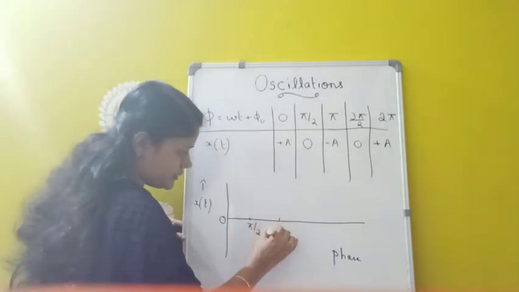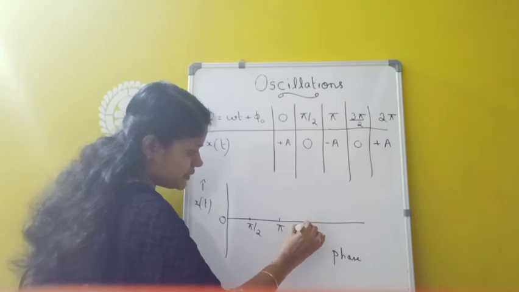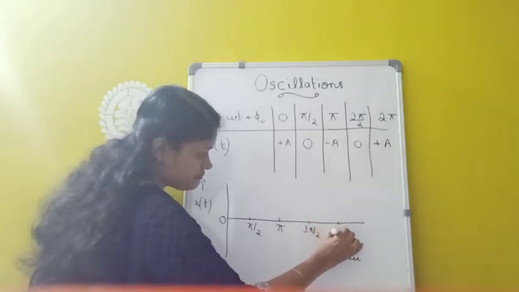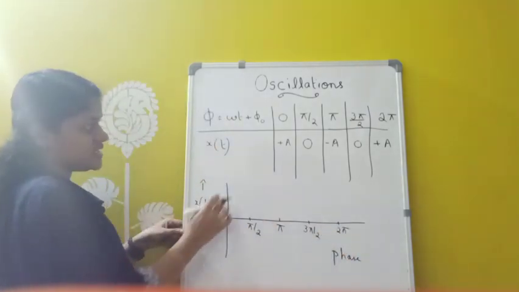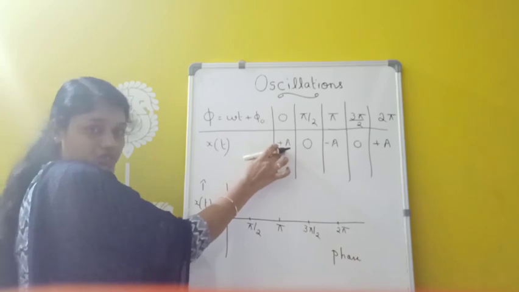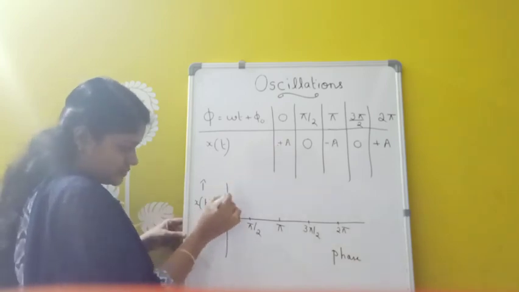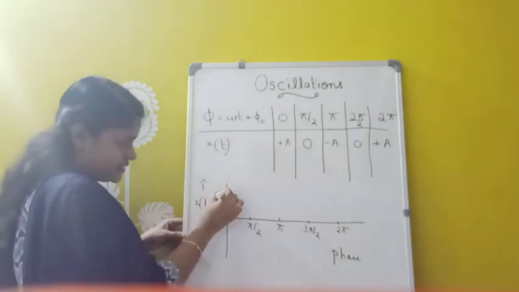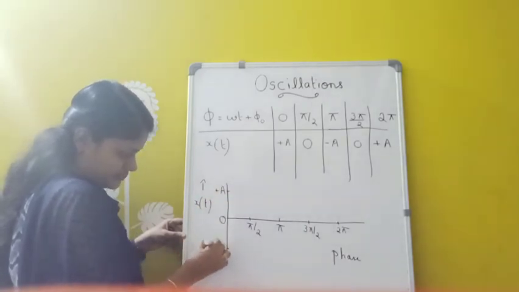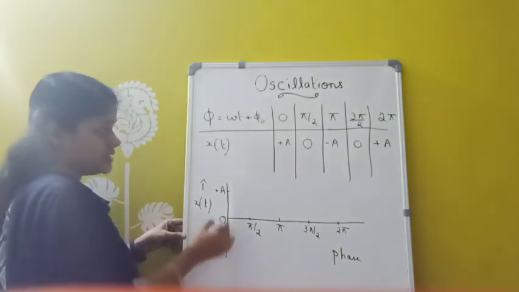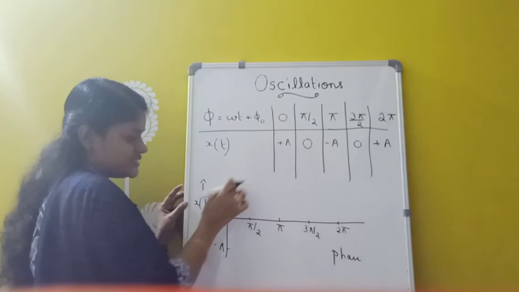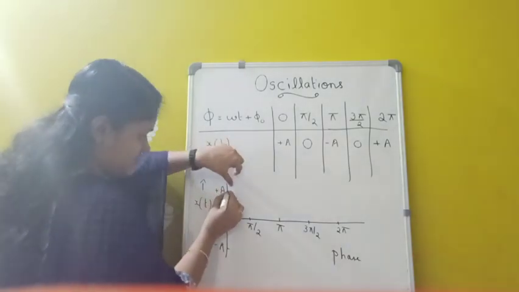Next is pi. Next 3 pi by 2. Then 2 pi. So initially when phase phi is 0, what about the amplitude? Plus a. This is the positive direction, so here I am taking plus a, and here I am taking minus a because it is the negative direction. So the graph is starting from here.